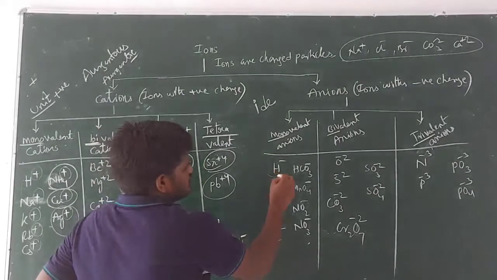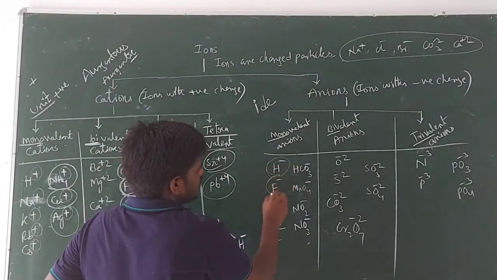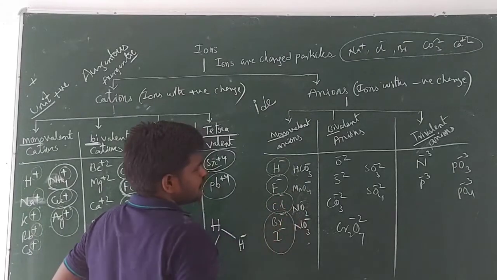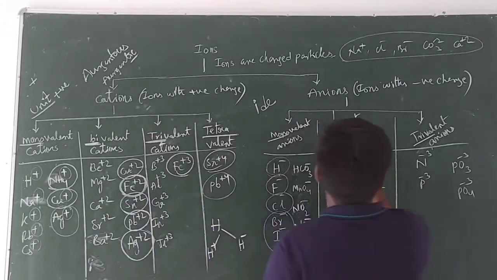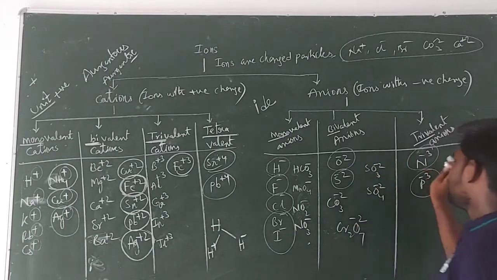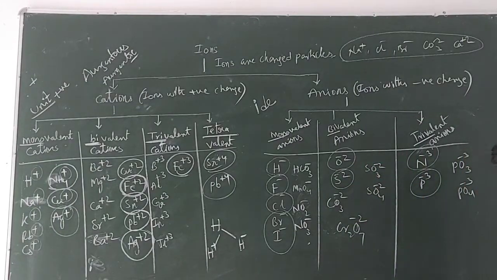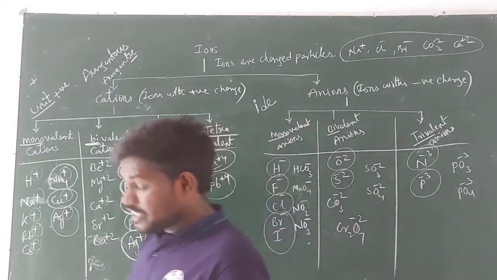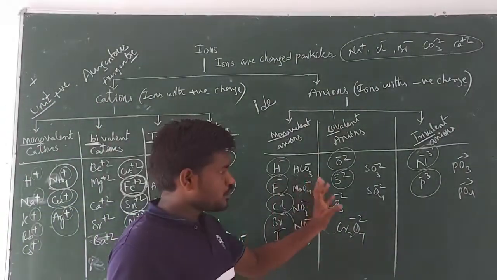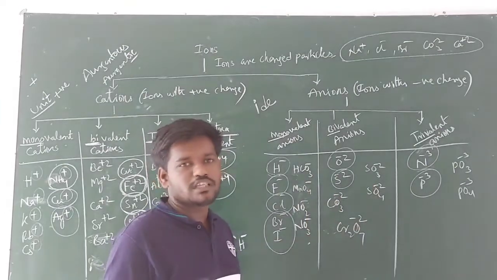So you see, these are atoms carrying negative charge. And here also O minus 2, S minus 2, N minus 3, P minus 3. These all are atoms, guys, with some particular charge. It may be unit charge, 2 units charge, or 3 units charge.